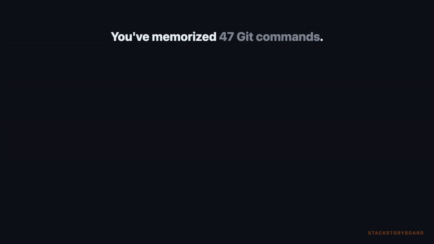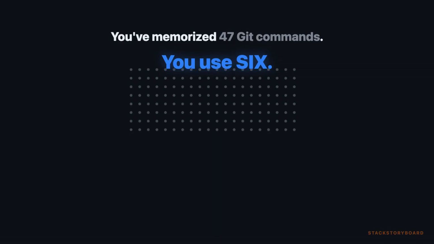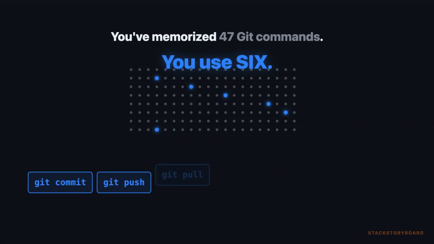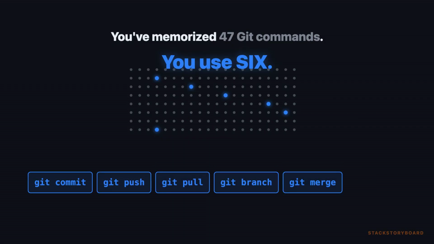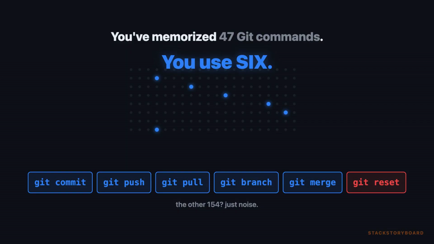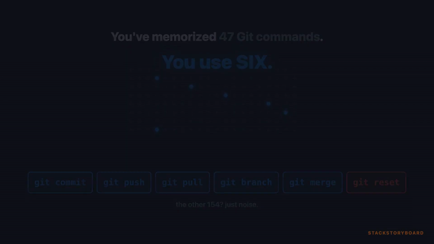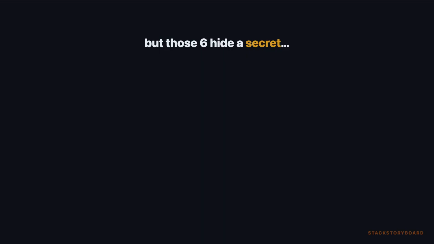You've memorized 47 Git commands. You use 6. Git has 160-plus built in, but your entire workflow runs on commit, push, pull, branch, merge, and the panic button, reset. The other 154? Filler. But those 6 hide a secret.